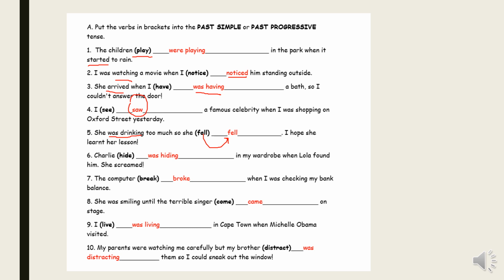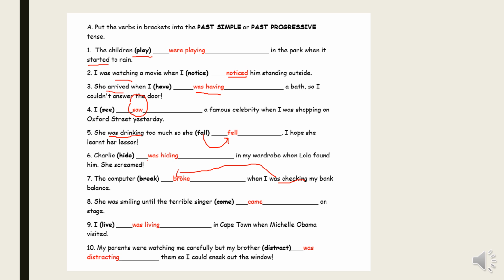Charlie hid in my wardrobe when Lula found him. She screamed. So he was hiding, and then someone found him. So one action interrupts the other. The computer broke when I was checking my bank balance. So when I was checking, something interrupted the action, which is the breaking of the computer.